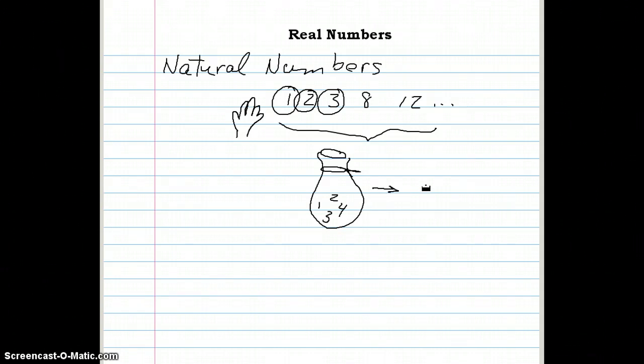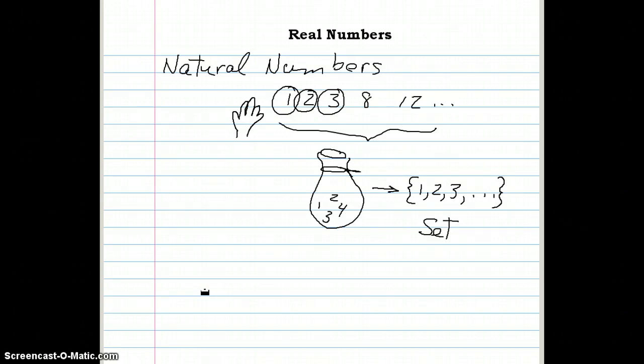And mathematically I would write it with curly brackets. So I'd have a curly bracket, 1, comma, 2, comma, 3, and I'm just listing those things that are in the bag, that are in the set. And we would keep going. We can keep going to 2 million if we wanted to, if we had the time. So I say dot, dot, dot, as if we go on forever. And this is a set of natural numbers.